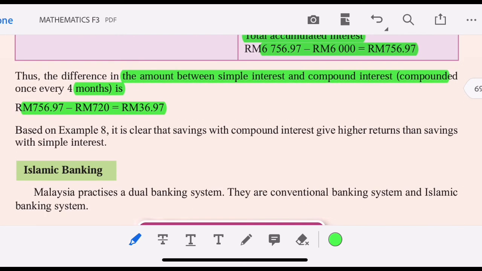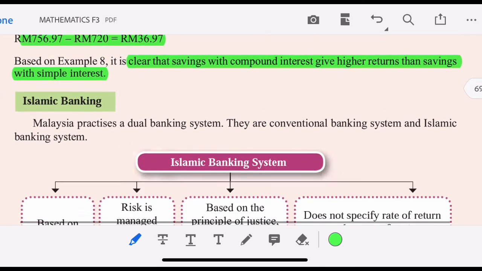Based on example 8, it's clear that saving with compound interest gives a higher return than saving with simple interest.